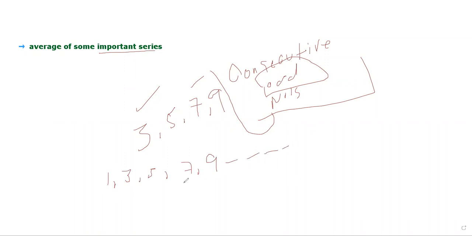I'm not interested in calculating the nth term, because that makes infinity. If we understand these, then we will be able to understand the nth terms.